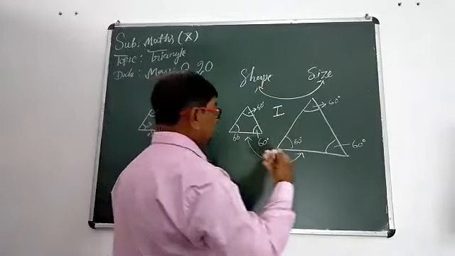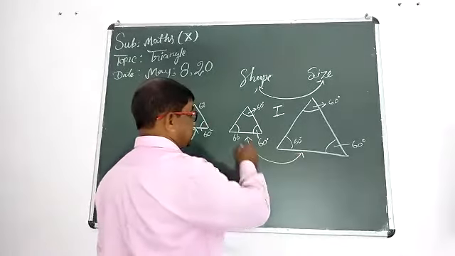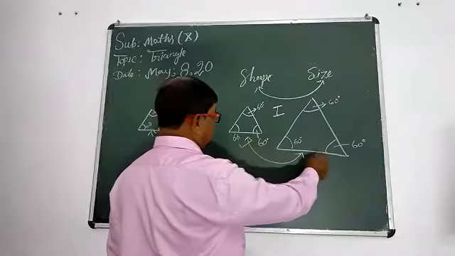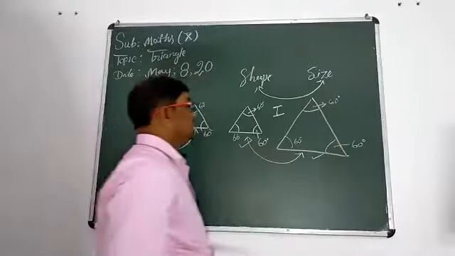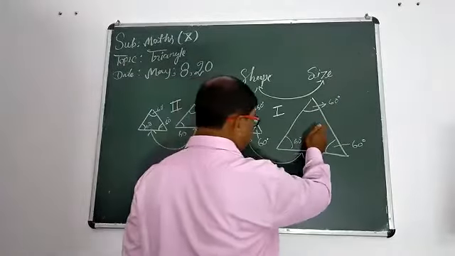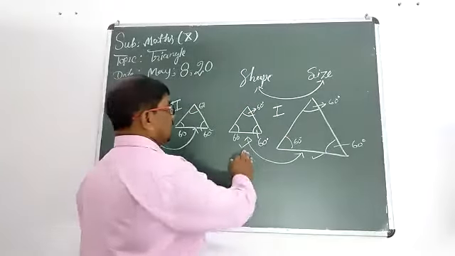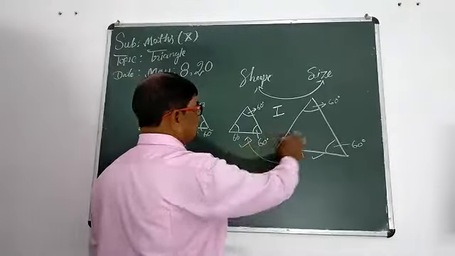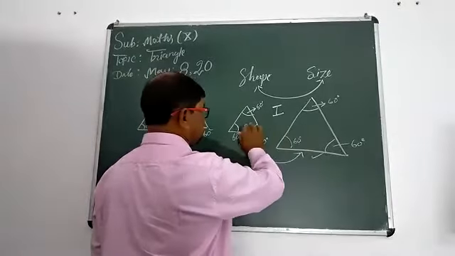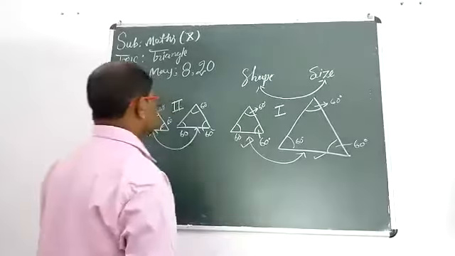Now, students, we should think about their size. This triangle is smaller than this triangle. So their sizes are not equal.